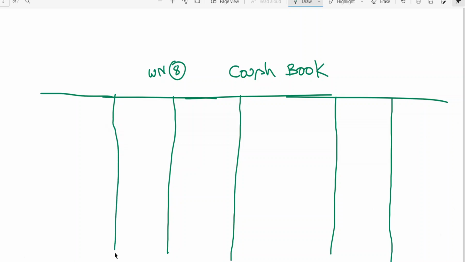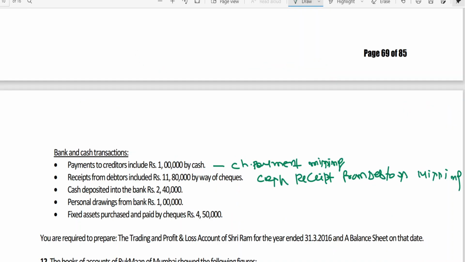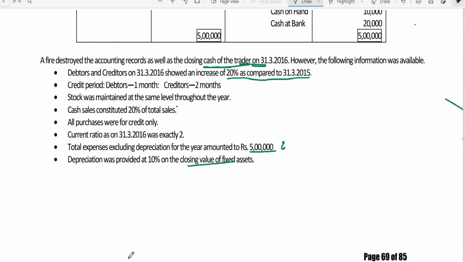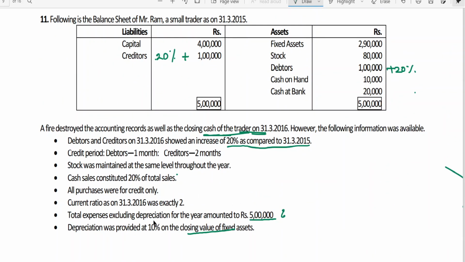And this cash and bank is very important because, instead of telling me before why we need to go for it, I'll tell you a simple thing. One is that closing cash in hand has been destroyed by fire accident. You can see, my dear friends, here the total expenses excluding depreciation for the year amount to 5 lakhs. But he hasn't mentioned either it is cash been paid or checks have been issued. So I will be knowing that through the bank column.